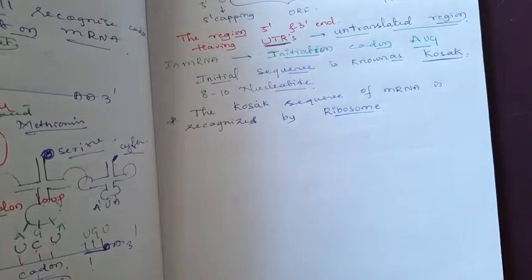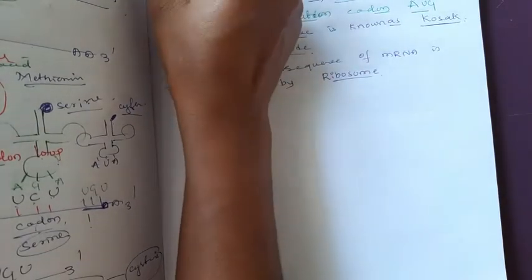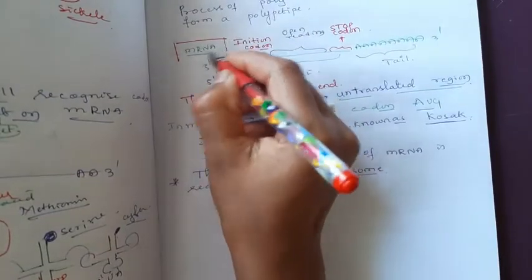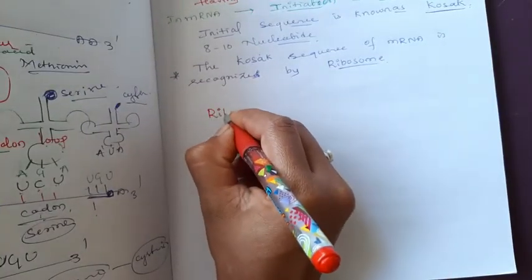Next we will discuss the structure of the ribosome. The ribosome is very necessary for binding to the mRNA. This was about the mRNA. Now we can discuss the ribosome